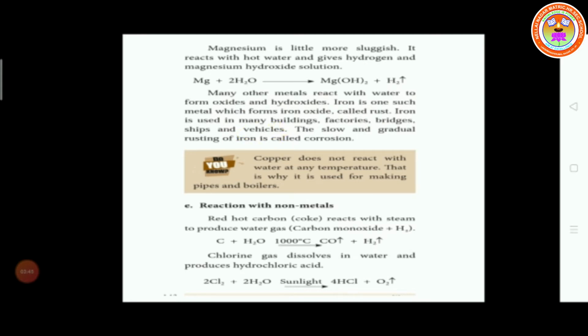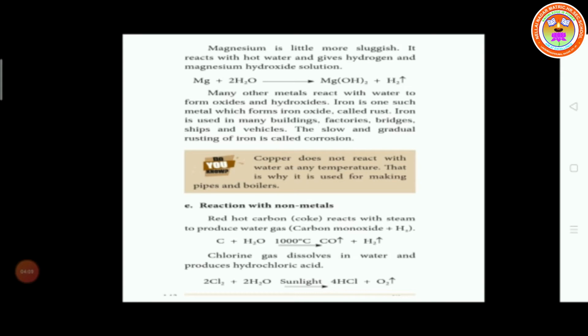Slow and gradual rusting of iron is called corrosion. It slowly destroys the iron used in buildings, factories, bridges, ships and vehicles. This process is called corrosion.